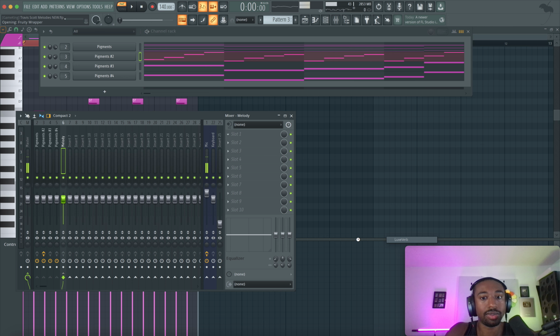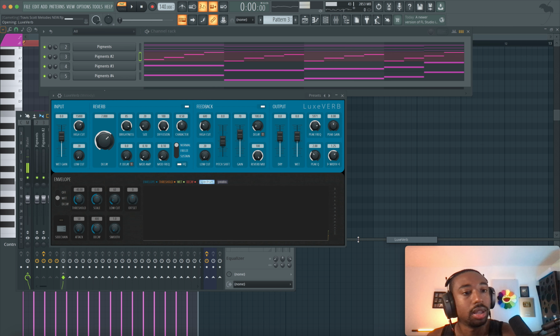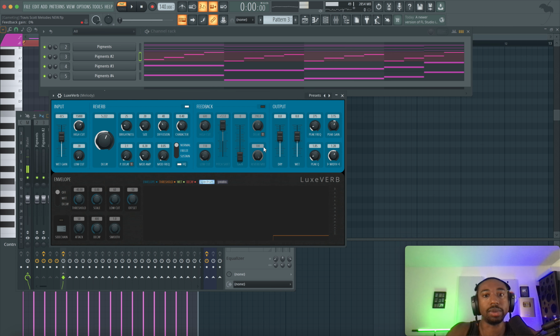The reason I'm using LuxVerb is because we can create 2 different layers of sound basically. And then we're going to turn on what's called the feedback. So this is like a granular delay. We're going to turn this up. Wow, my computer's about to blow up. All right, so this is not going to work the way I expected.